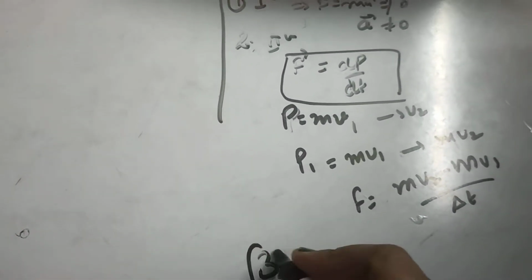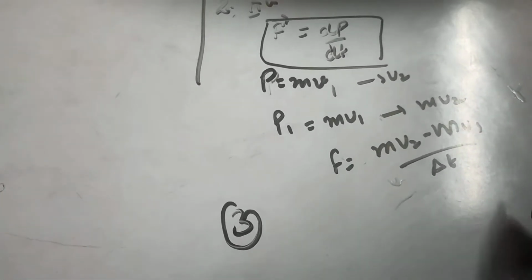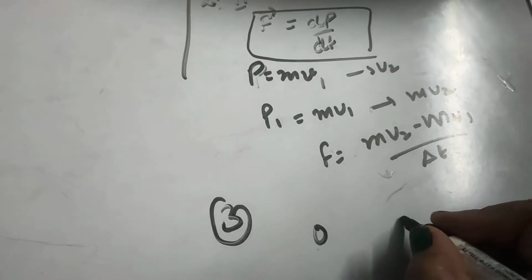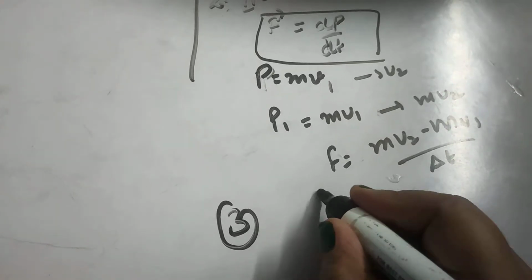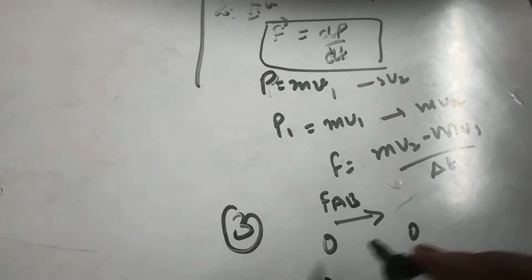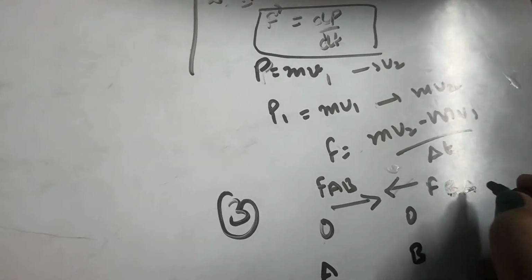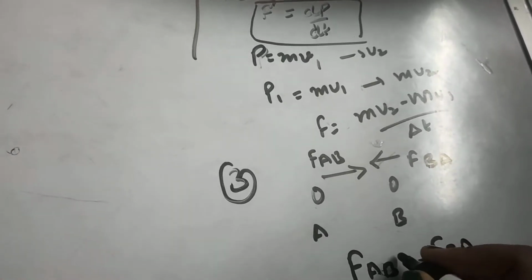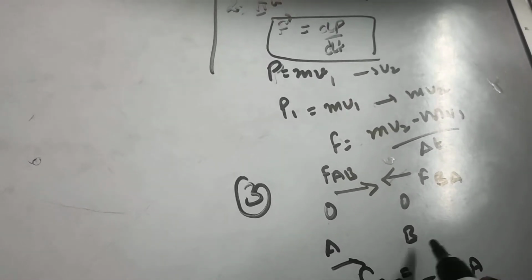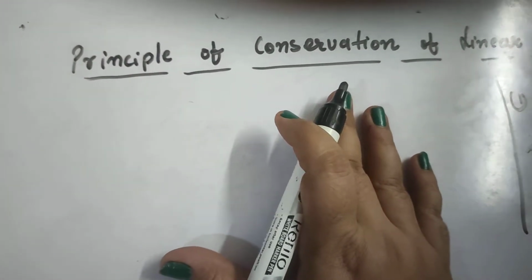And according to Newton's third law of motion, to every action there is an equal and opposite reaction. For example, if we have two bodies A and B, and A is exerting a force on B equal to FAB, then B will also exert an equal force on A, given by FBA. So in that case we can say FAB is equal to minus FBA. So these are the three laws of motion that we need to know before we study the principle of conservation of linear momentum. Now let's come to the definition.